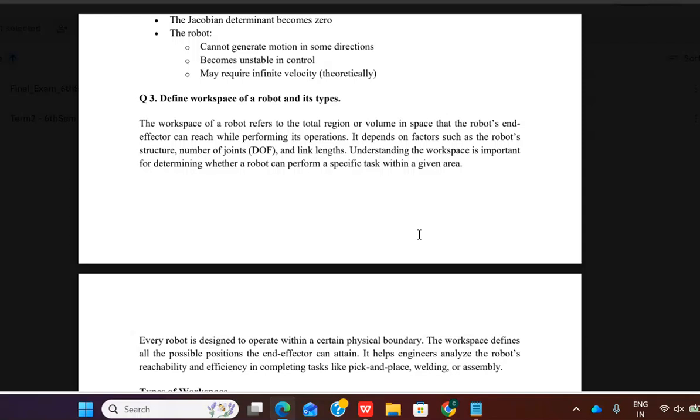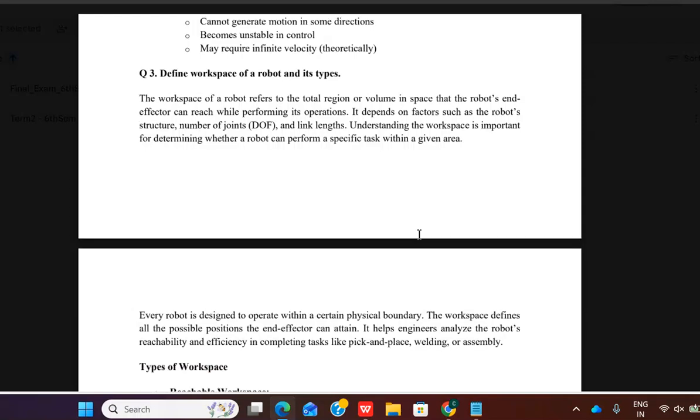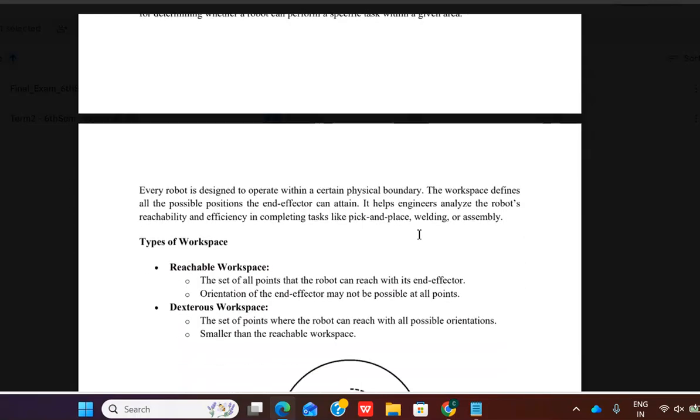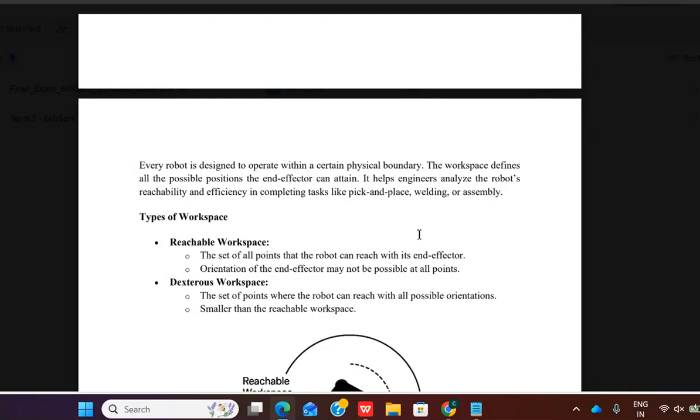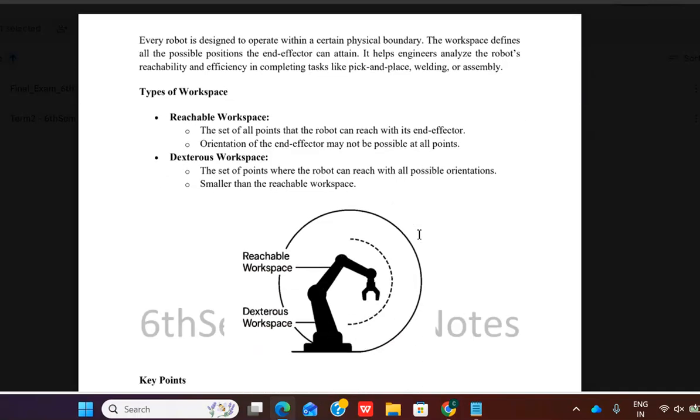Its operation depends on factors such as robot motion, and understanding the workspace is important for knowing whether the robot can perform specific tasks. Every robot is designed within a certain physical boundary. The workspace defines all the possible positions, which helps engineers judge reachability and efficiency for tasks like pick and place.